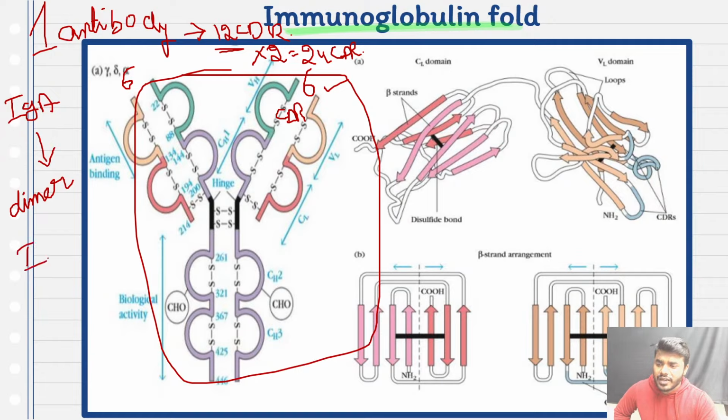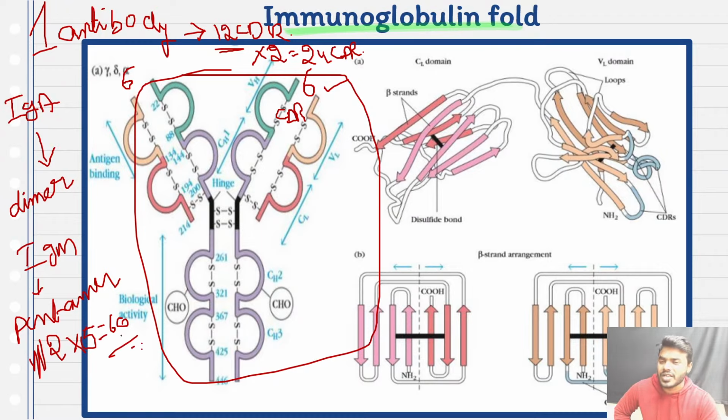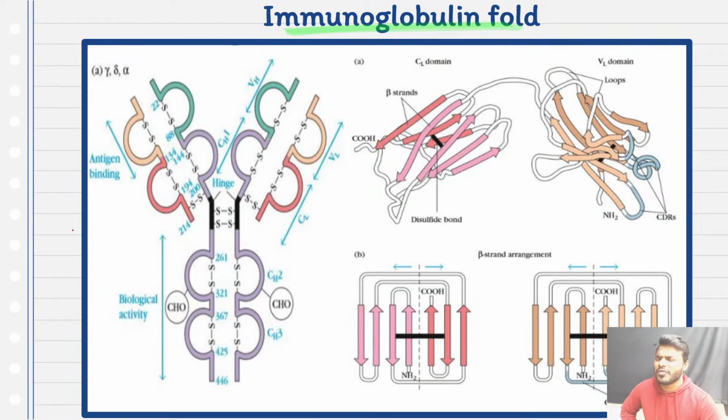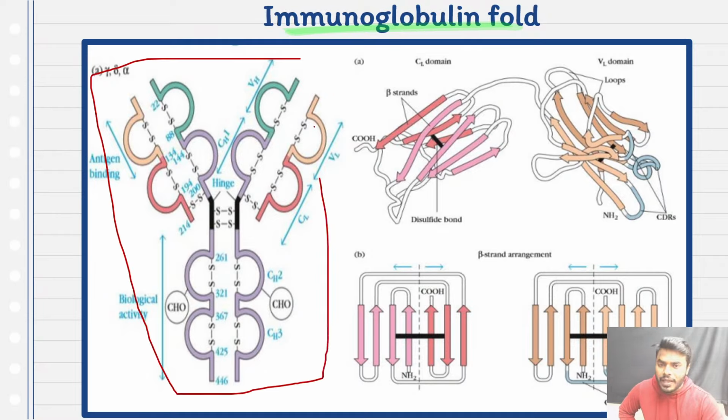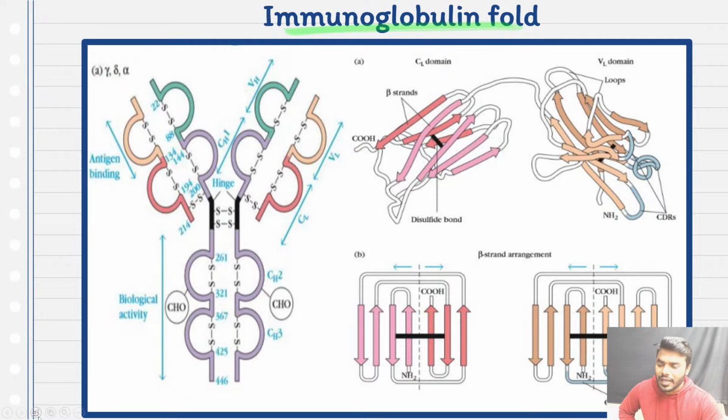Friends, if you take an antibody like IgM, we're going to read it, which is pentameric in nature. So one monomer has 12 CDR regions, so 12 into 5, 60 CDR regions are present in the IgM antibody. You don't need to remember for multiple units. You always remember, friends, for one unit, there are 12 CDR regions. Kindly do not get confused with this particular point at all.